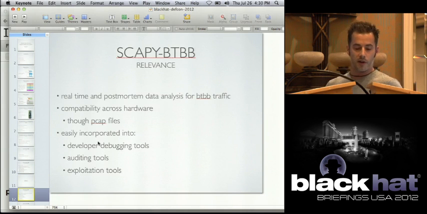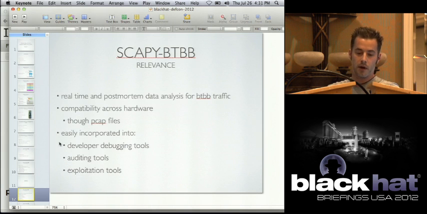What is the relevance of all this stuff? I supplied a way to do post-mortem and real-time analysis with these Bluetooth baseband PCAP files. And by the methods that I chose, it's compatible across different types of hardware. And these things are really easy to incorporate. All these libraries are super easy to incorporate into your other tools that you're going to be building. I rip out tools just while I'm drinking coffee in the morning with this stuff, because we're only doing this in like 1 or 2 lines of Python, which is super nice.